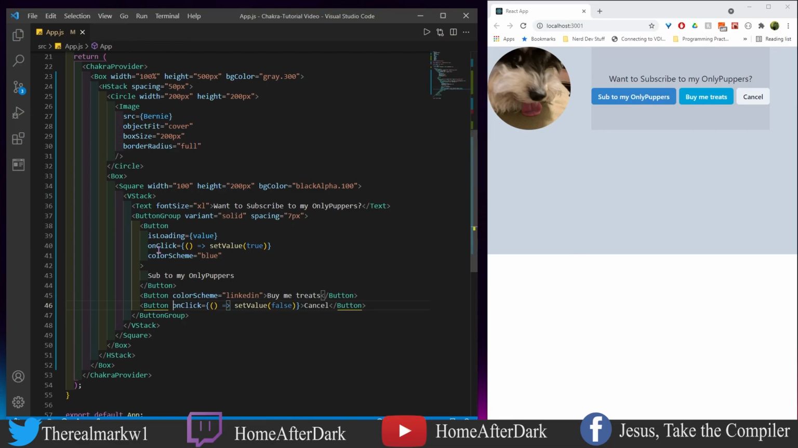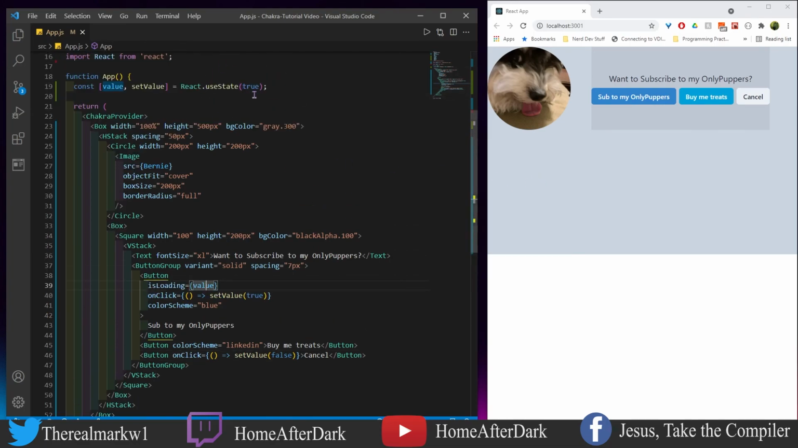So what this is going to do is this value right here is currently set to true. So let's save this. Refresh this. Okay, that's what happens sometimes. There's a disconnect between Visual Studio Code and my browser, and I don't know why. So let's come in here and set this to false. So we've already seen the is loading state when it's false, which is just an ordinary button.